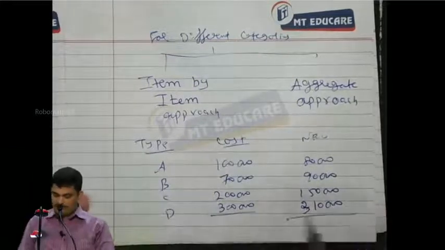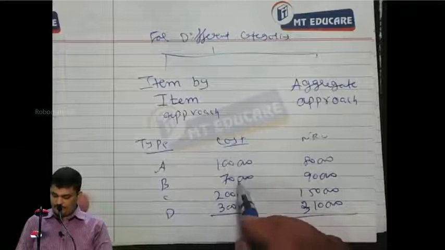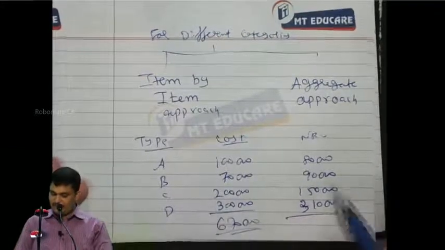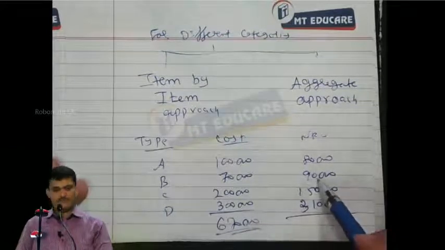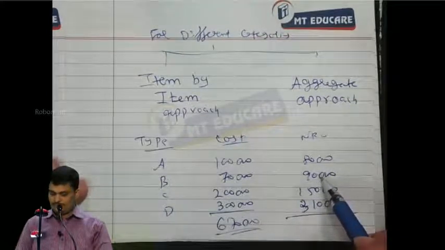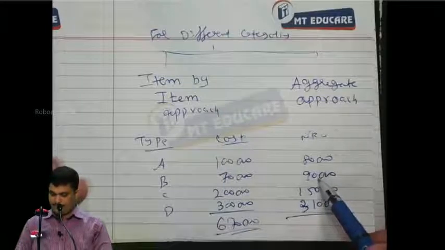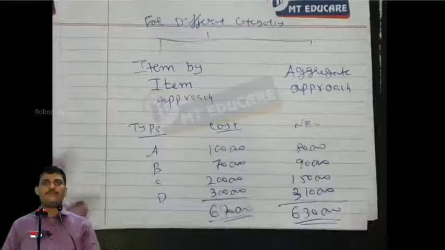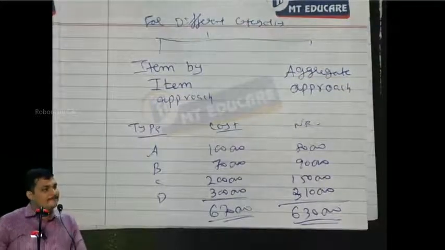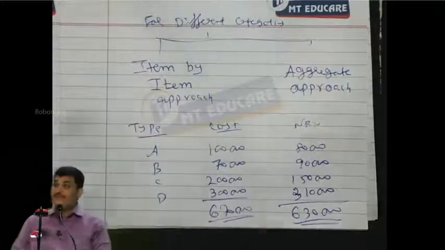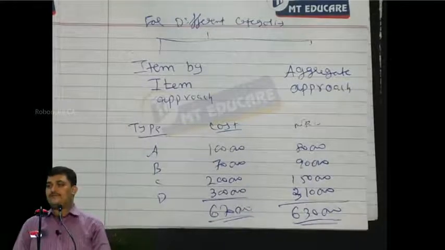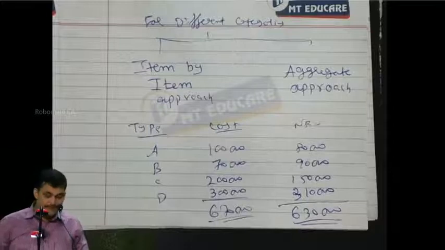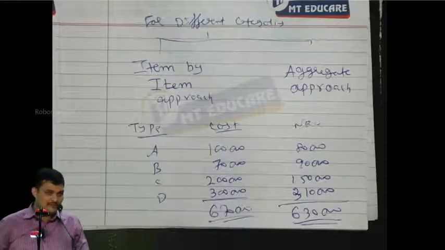Now what is the total cost? 670. What is the total NRV? 6,30,000. Everybody? Now this is the information given. I have not computed anything. This is the information given in relation to a company, the company's goods, four categories of goods.